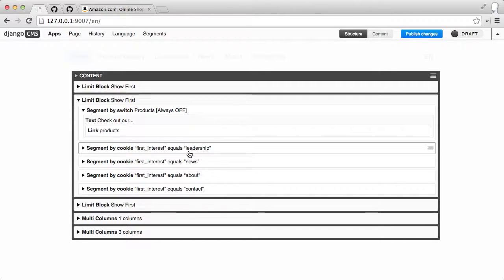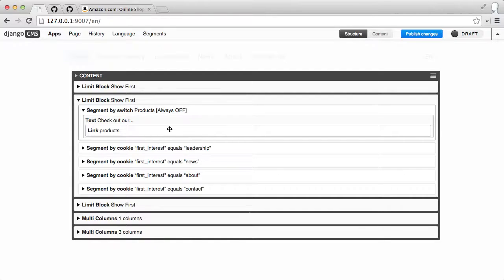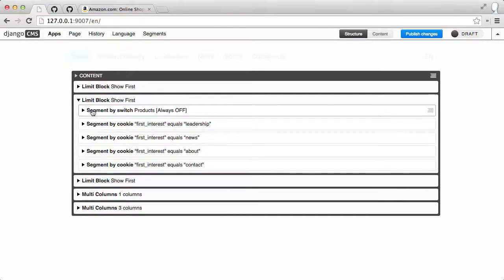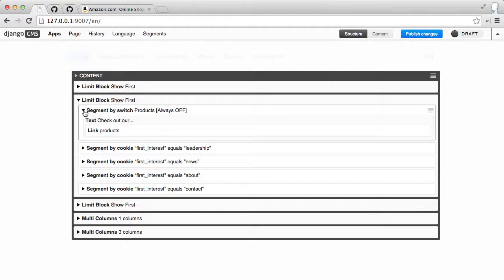If I was doing this site for real, I would probably just add a placeholder and then use the cookie, or since it's an app hook, I could just add it to the request, first interest equals product, and I'd be done. I wouldn't have to use a plugin. But just for demonstration, it didn't seem important. So that's the segment by switch, and that's why I had it set to products. That way I could just turn it on and off at will.